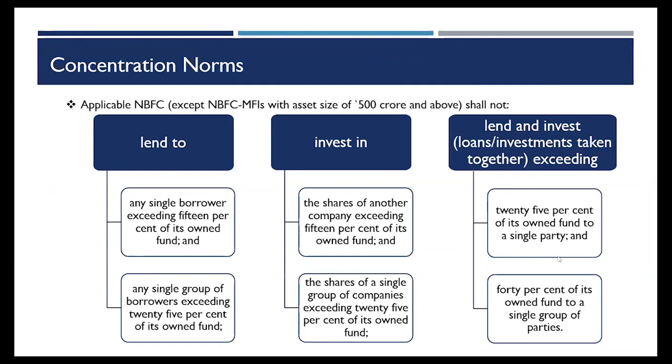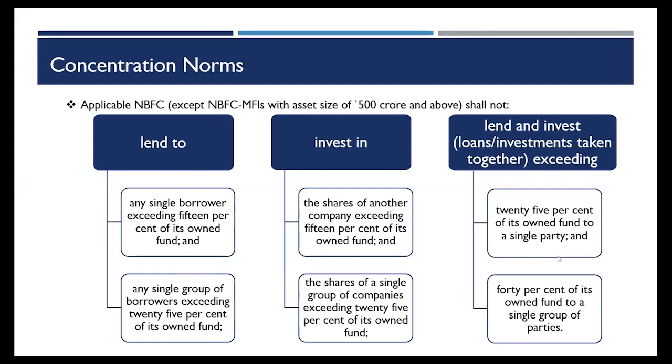In case, so that particular part, to the extent I have reduced it from my own funds calculation, I'll not have to follow the concentration norm for them. Apart from that, for all other lendings and investments that I do to any single borrower, if I'm lending or if I'm investing in the shares of any company, on a single basis, I cannot do more than 15% of my own funds. And if it is considered on a group basis, a single group of borrowers or group of companies to whom I'm lending or investing in the shares, it cannot exceed 25% of my own funds.